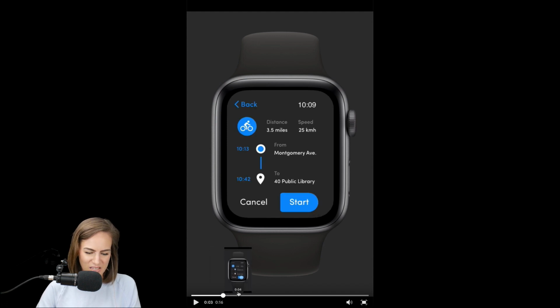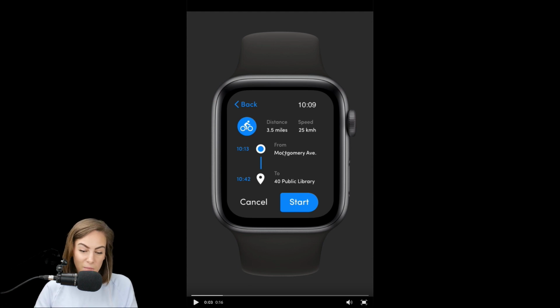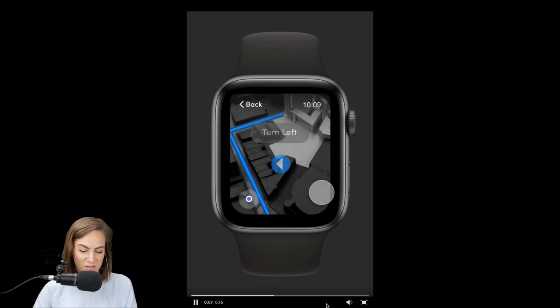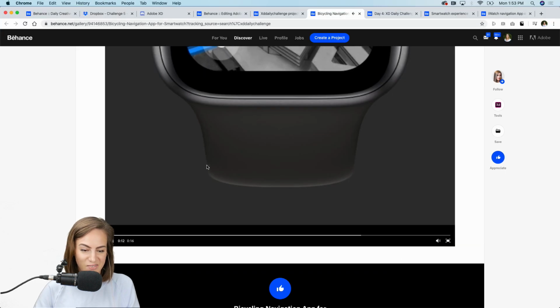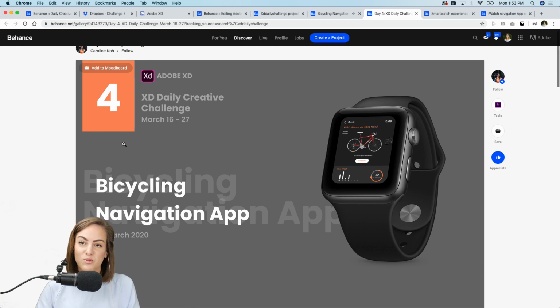I don't know how you did that, but it looks amazing. Wow. Yeah, no bad feedback really. Maybe the text could be a tad bit larger just because on a smartwatch it might be pretty small. But other than that, this is awesome. Really great job on the auto animate too. Yeah, very cool. Okay, let's go to the next one. So this one's by Caroline.